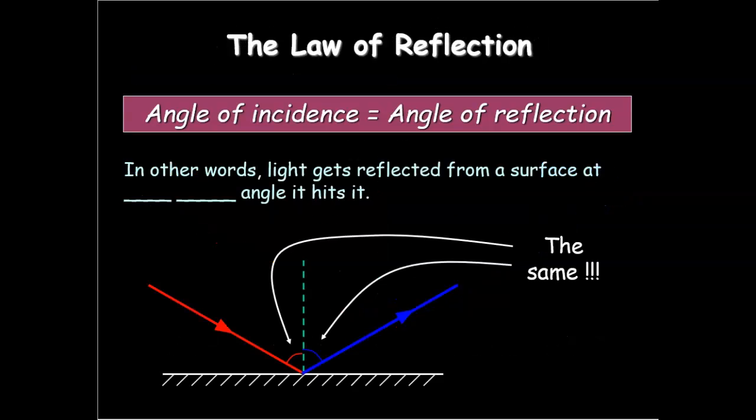So when light gets reflected from a surface, it leaves at the same angle it hits it. So if light was coming in this way, it's going to hit here and bounce off in the same way.